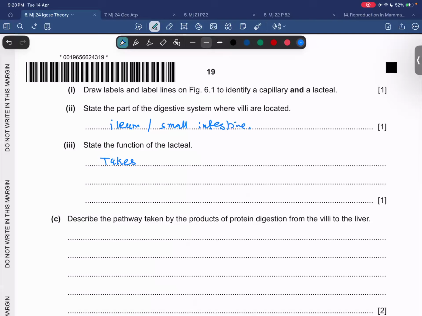Takes away, या फिर absorbs fatty acids and glycerol। ठीक है, so pretty easy,